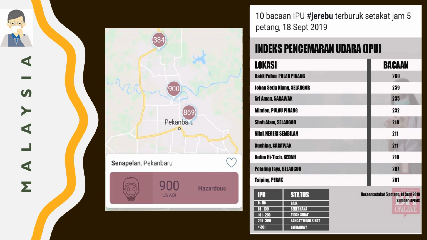There are 10 recorded IPU readings on the haze that were very bad on 18 September 2019, which is on Balik Pulau at 260, which is very unhealthy. Johan Setia Selangor also 259, Sri Aman, Minden Pulau Pinang, Shah Alam Selangor, Nilai Negeri Sembilan, Kuching Sarawak, Kulim Hi-Tech Kedah, Petaling Jaya Selangor, Taiping Perak. The worst is on Balik Pulau, Pulau Pinang.